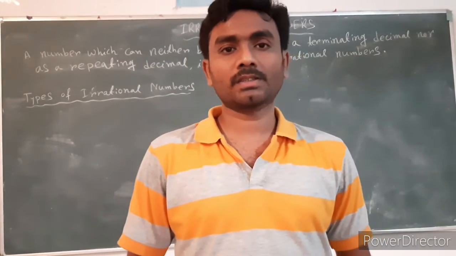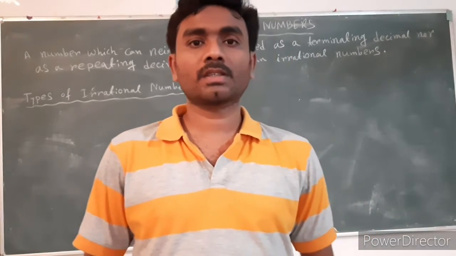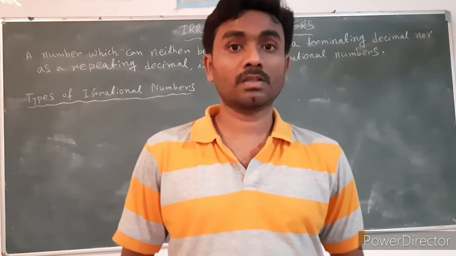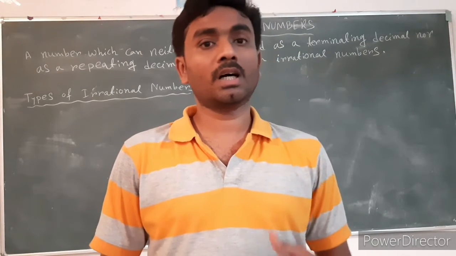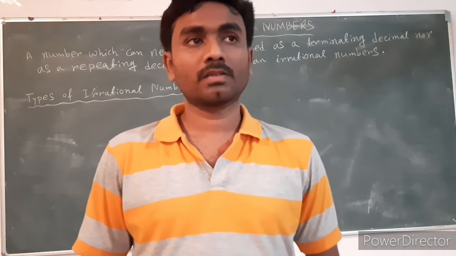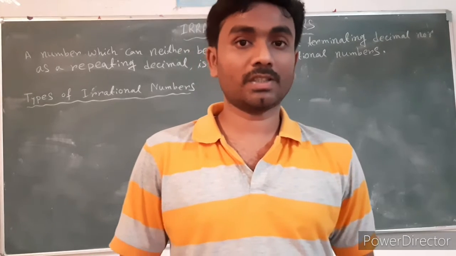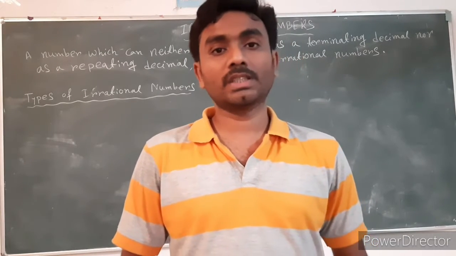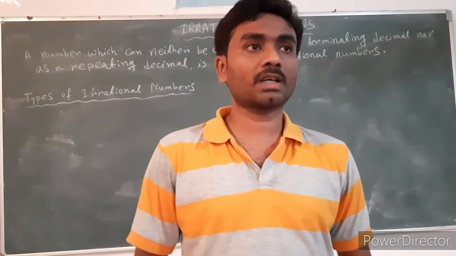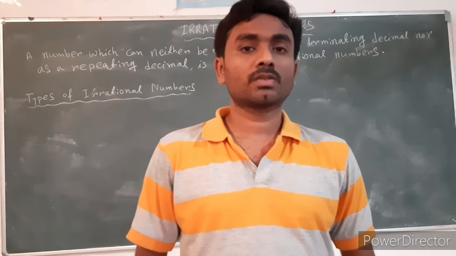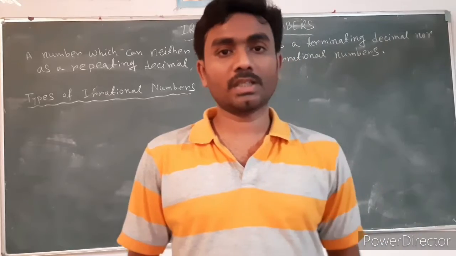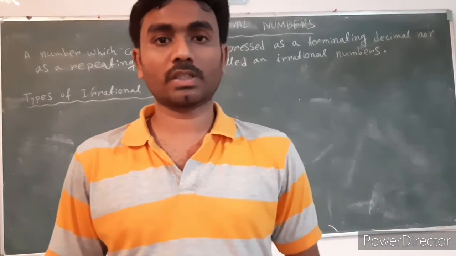In the previous class, we discussed numbers which are either terminating or repeating, that is, rational numbers. Now, in this class, we discuss a number which is neither terminating nor repeating.